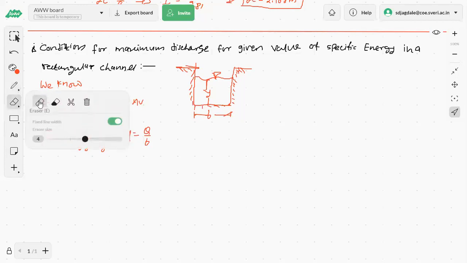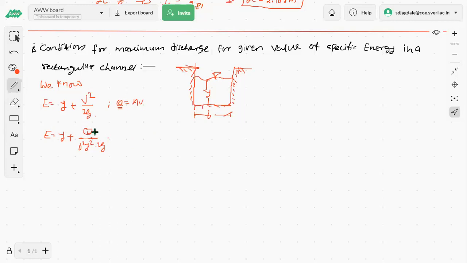I would like to make it correct. Just a minute. Instead of going for the discharge per unit width, we'll keep the capital Q as it is. Q is equal to AV, V is equal to Q by A. The channel section is rectangular, so area is B into Y. So V square means Q square by A square, and A square is B square Y square. Okay. So now take out these terms one by one and go on simplifying.